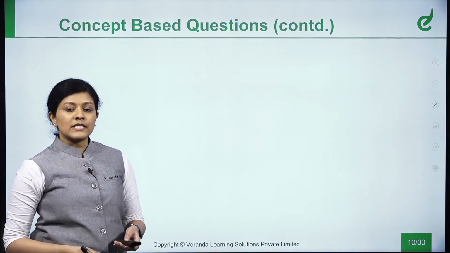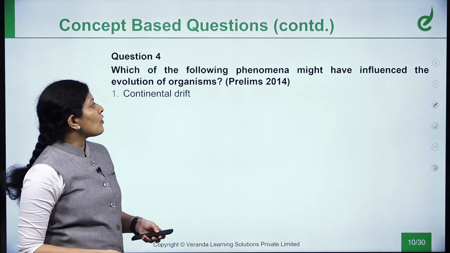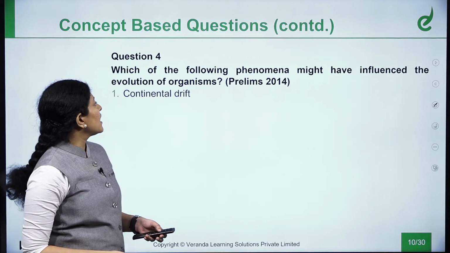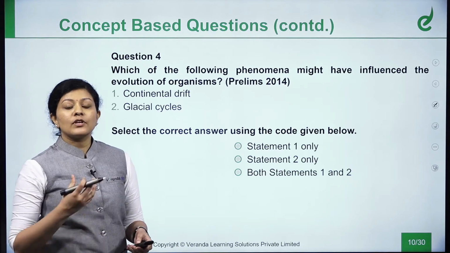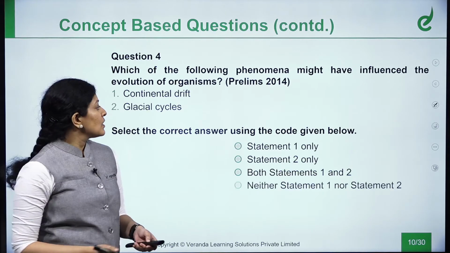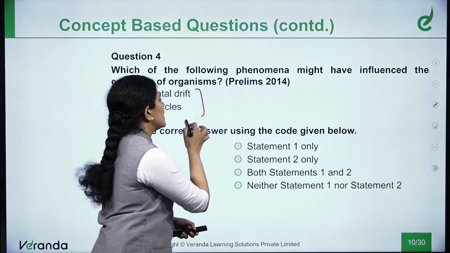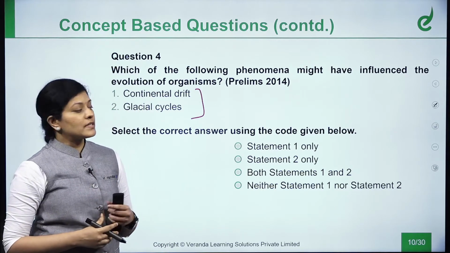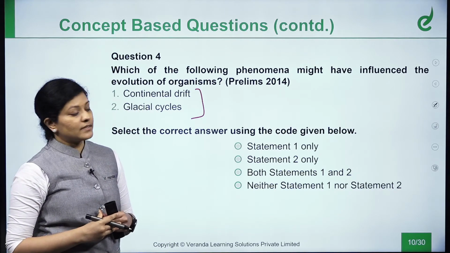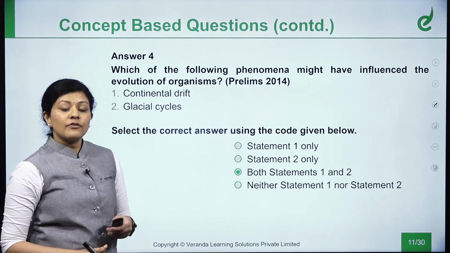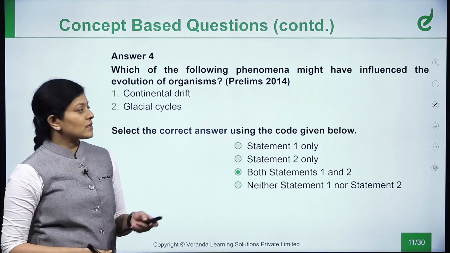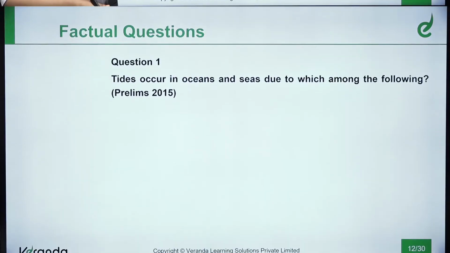Next we shall see the next question. Which of the following phenomena might have influenced the evolution of organisms? This again falls in geomorphology, evolution of universe and earth. In that particular chapter, we'll read what are the causes or influences that created the earth structure as such. So in this, both of them will be responsible for the formation and evolution of organisms. So this is another concept-based question.